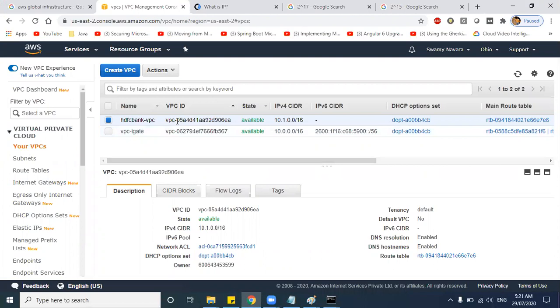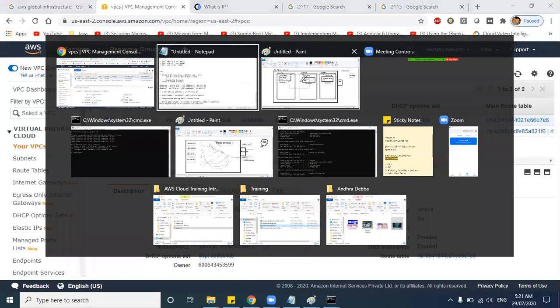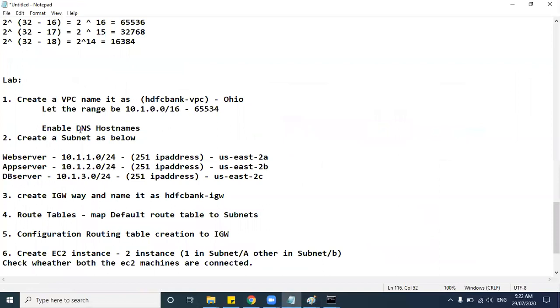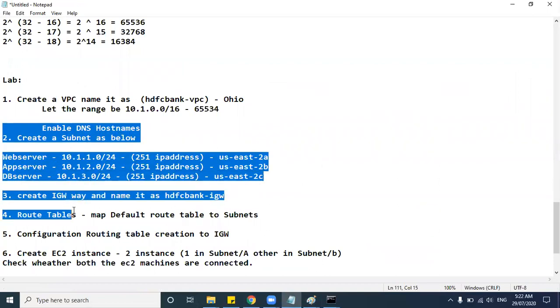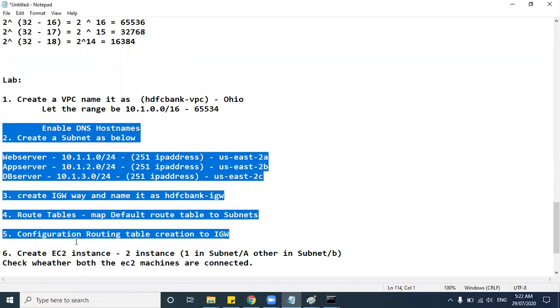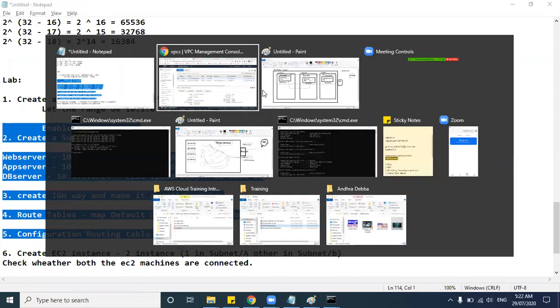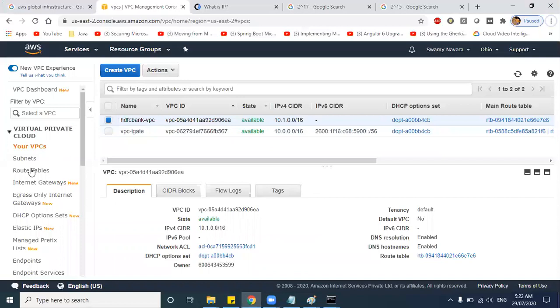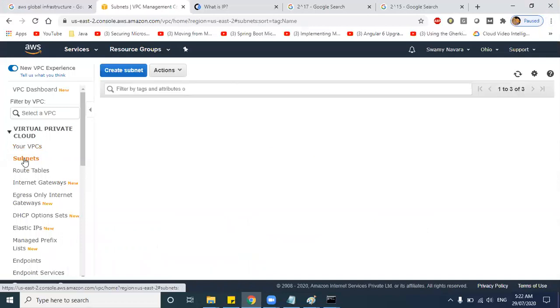So if you create VPC and leave it, nothing will happen. So you just created an area here, but there is no use with this VPC. So as I told, if you create all the subnets, internet gateways, route tables, configure these route tables, then only this VPC will work as per this diagram. Clear? So now second thing is create a subnet.